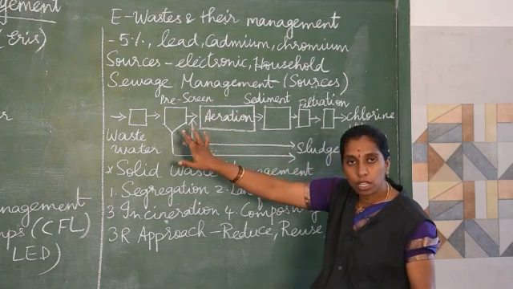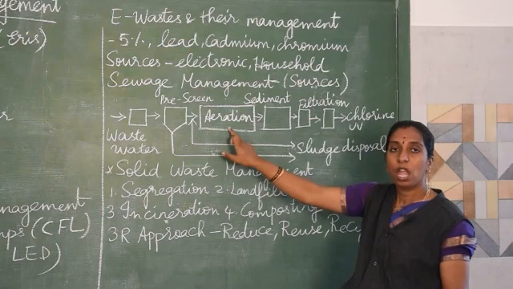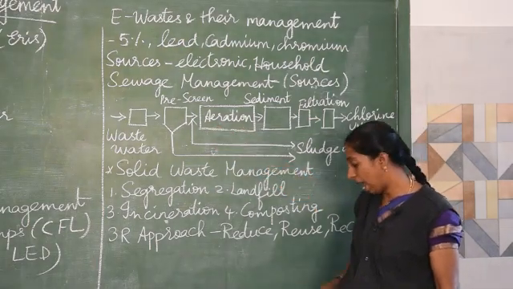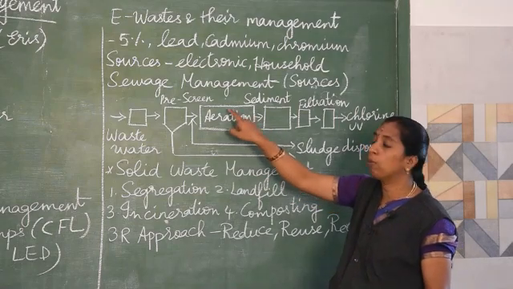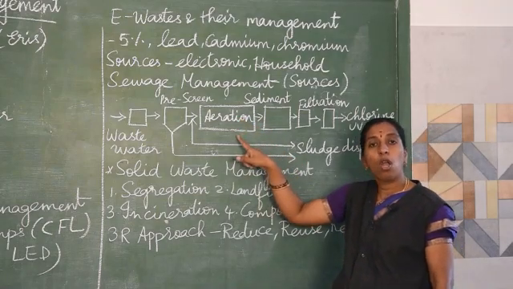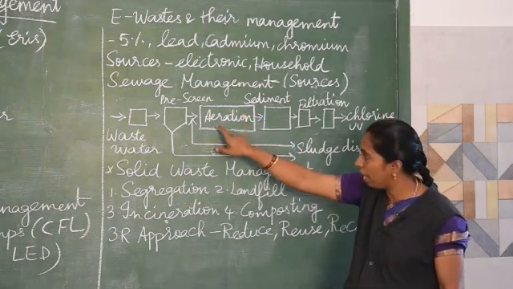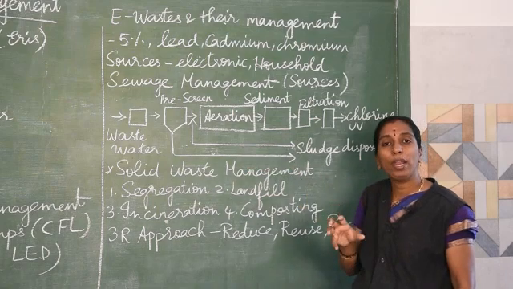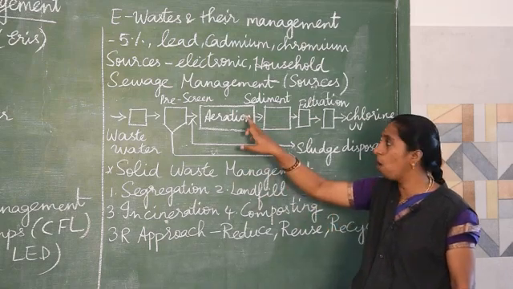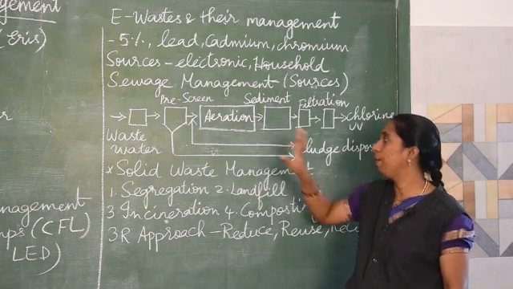After this pre-screening, the water is passed through the next tank, called the aeration tank. In this aeration tank, small holes or small air particles will be present, and microbial contaminants will be removed.